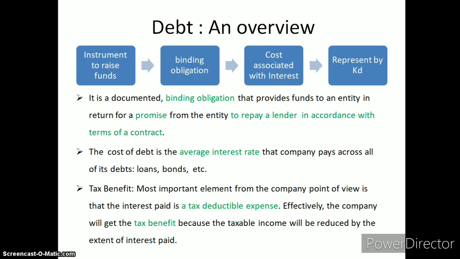Debt is an instrument for an organization to raise capital from outsiders. It is a binding obligation that provides funds. Cost of debt is the minimum rate of return which the debt holder will accept for the risk taken. Most important, debt is a cheaper source of funds. The company will get a tax benefit because interest is an allowed expenditure for the calculation of tax.